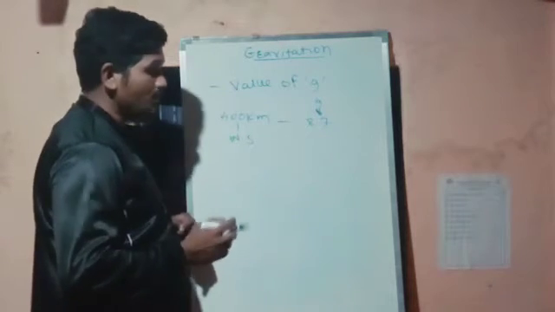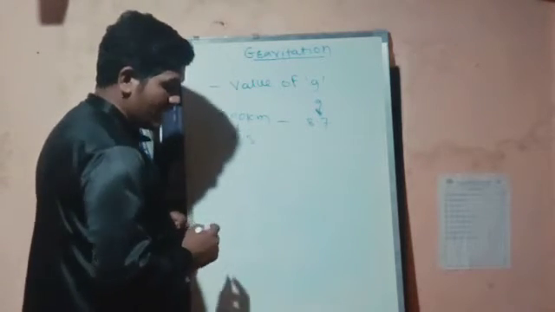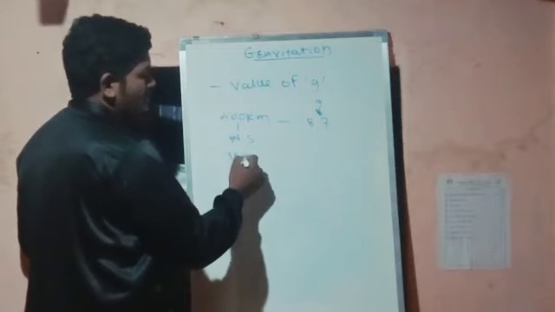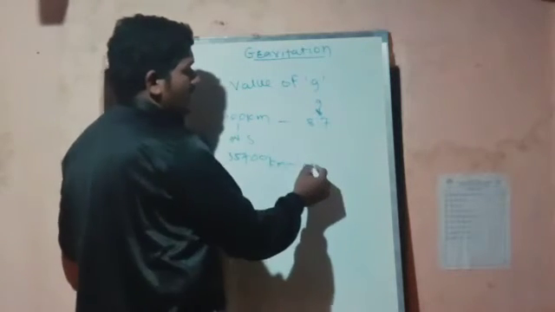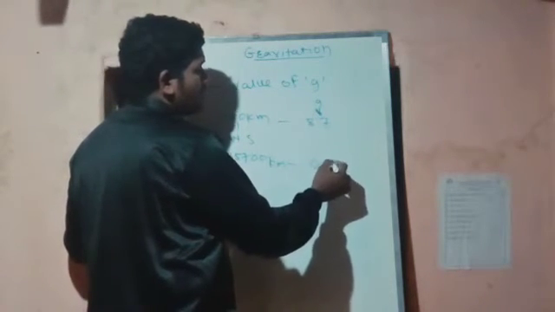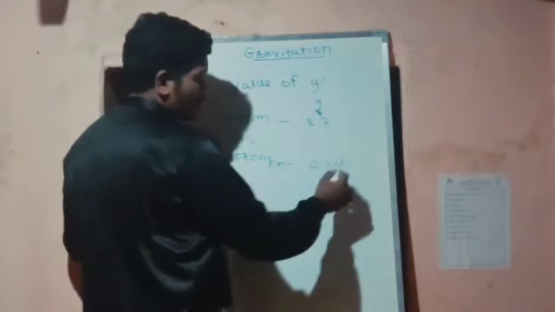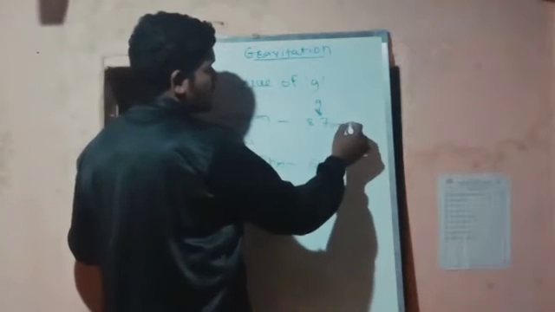And at the height of a communication satellite, which is 35,700 kilometers, the acceleration due to gravity will be 0.225 meter per second square.